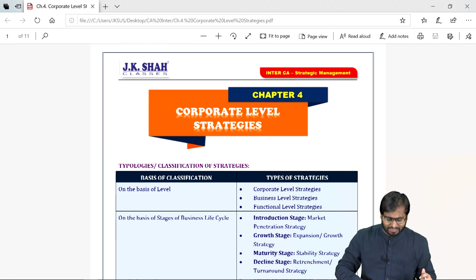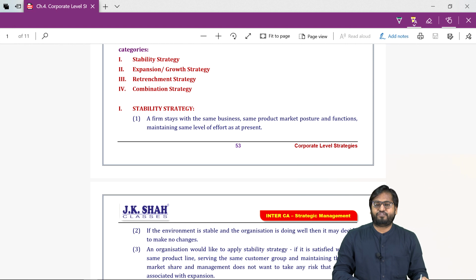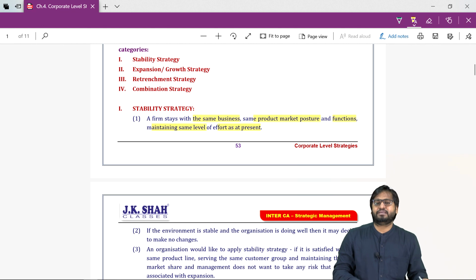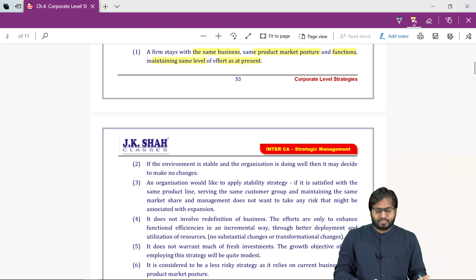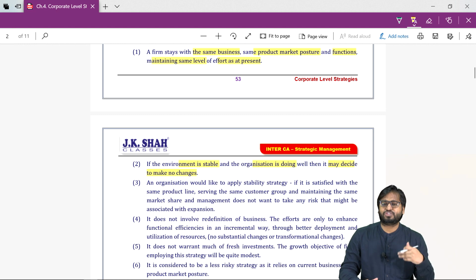Let's try to understand what is stability strategy. A firm stays with the same business, same product market posture, and functions, maintaining the same level of effort at present. The environment is stable, the organization is doing well, so we will make no changes. Why should we change something which is going so well?